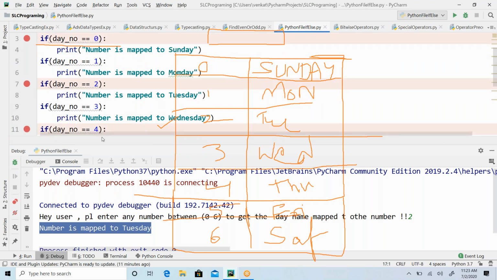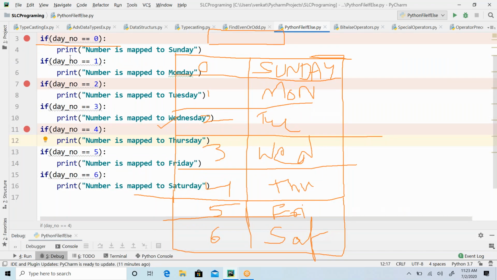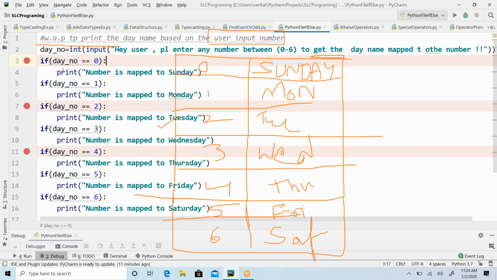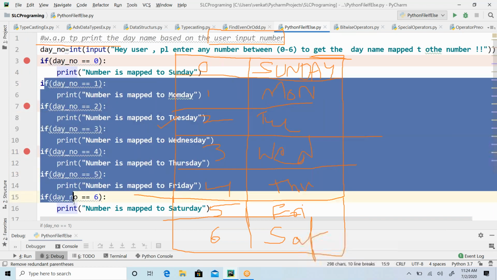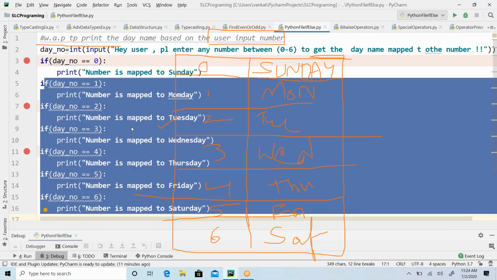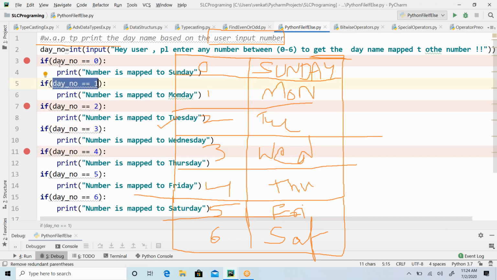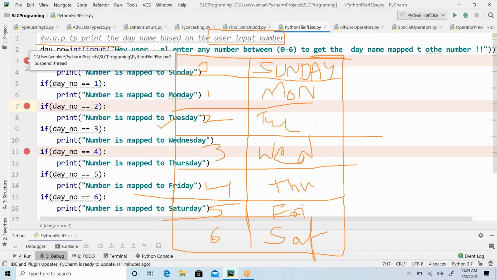So that is the problem with this kind of coding. Even if the user entered 0, in the first if condition itself I got my answer, but it is still going to check all the if conditions, which is unnecessary and takes time. That is going to hit the performance in bigger code. You may feel it is a small thing, but when you have more conditions, every condition has to be evaluated, which is actually not required. So that is where we have the concept of the if else ladder.